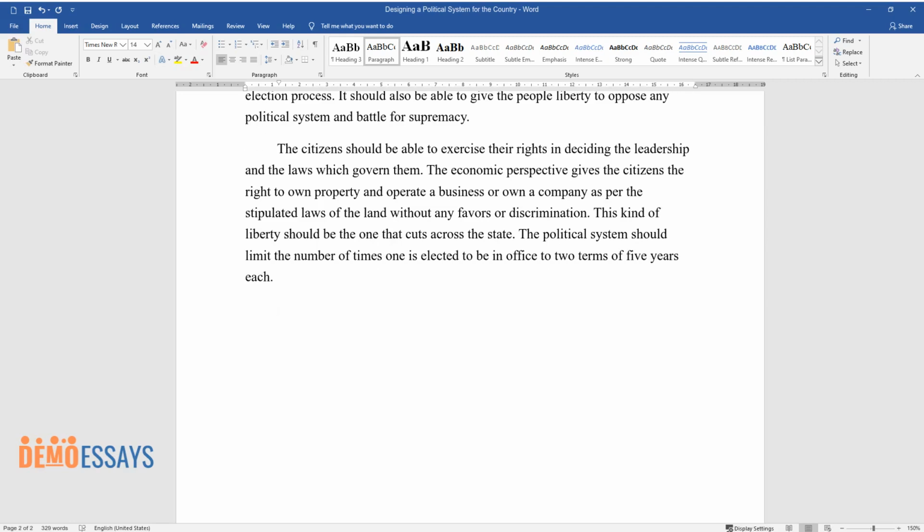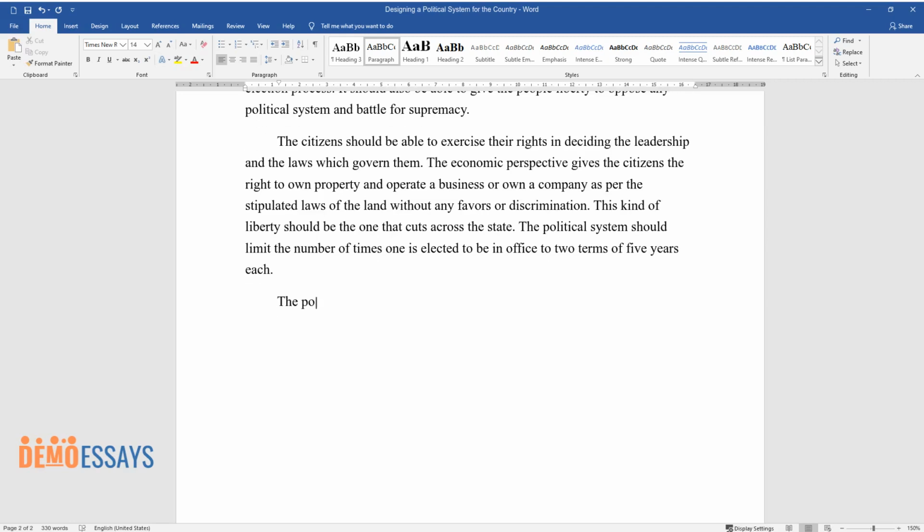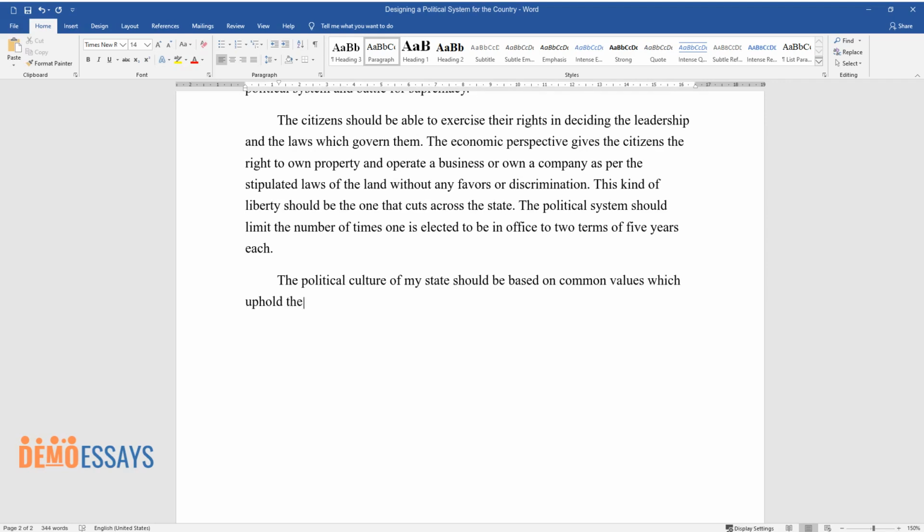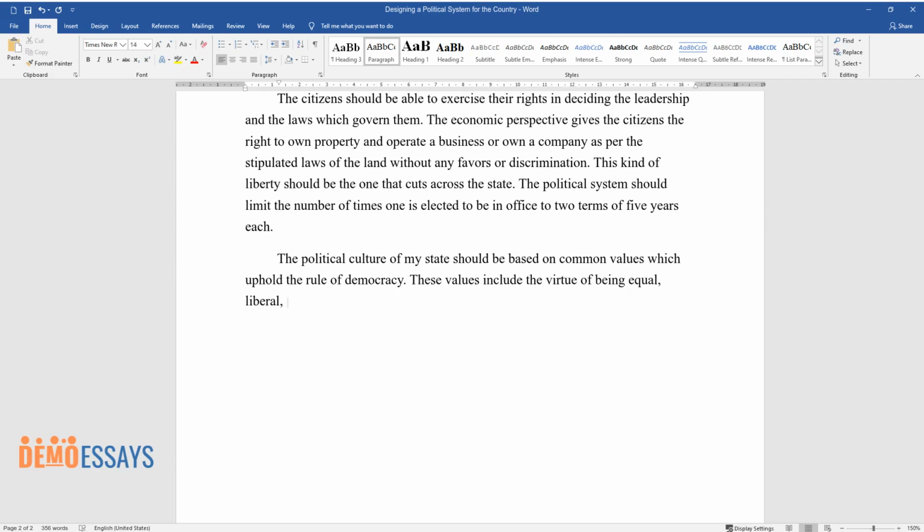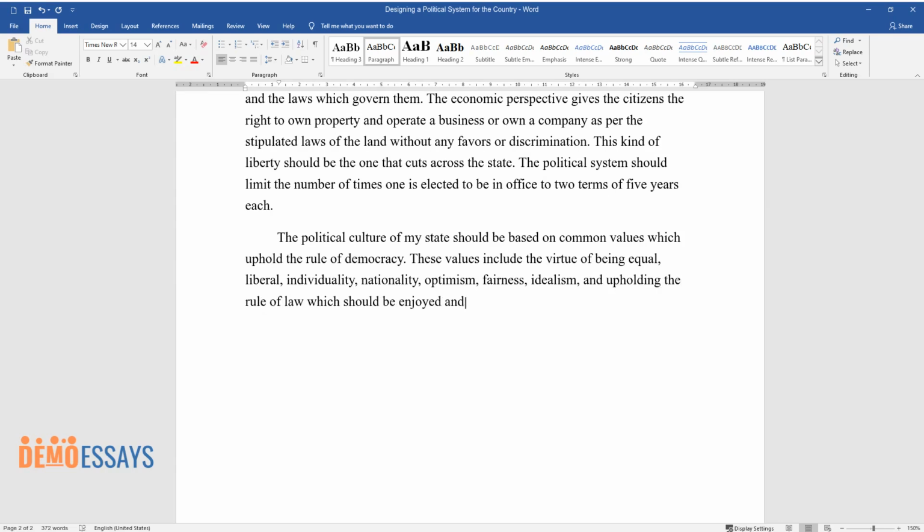The political culture of my state should be based on common values which uphold the rule of democracy. These values include the virtue of being equal, liberal, individuality, nationality, optimism, fairness, idealism, and upholding the rule of law, which should be enjoyed and shared by all the citizens.